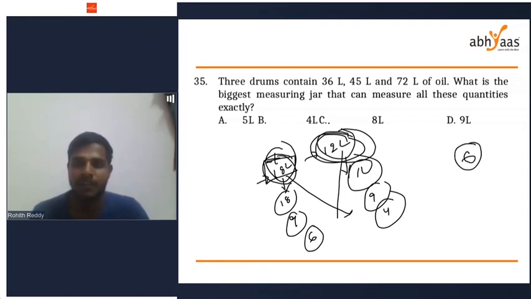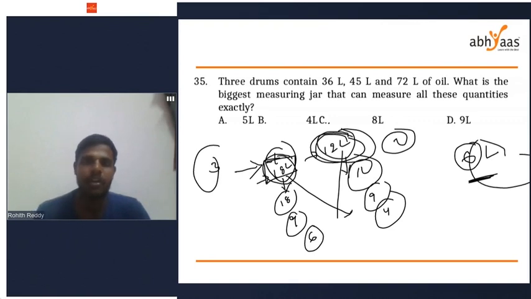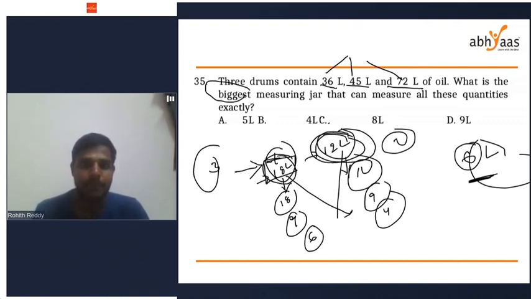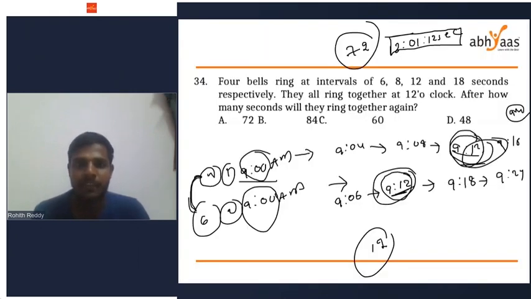So if you take a measuring jar of 6 liters, you can measure the 18 liters in this drum 3 times and the 12 liters 2 times. So the work will be finished. You have to take a 6-liter jar. Now the question is, you have 3 drums, 36 liters, 45 liters and 72 liters. So what is the biggest measuring jar that can measure all the three quantities exactly? The HCF of 36, 45 and 72. So whenever he is asking the biggest, mostly we will find HCF. And whenever he is asking the least, we will find LCM.